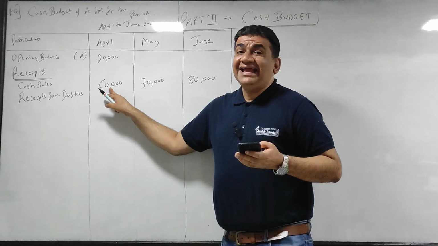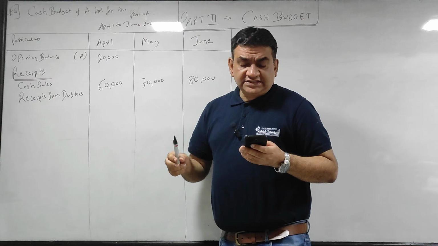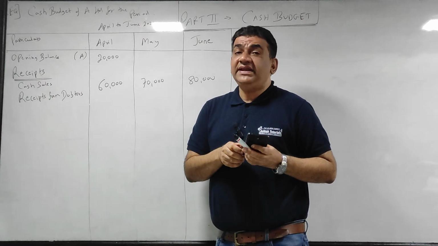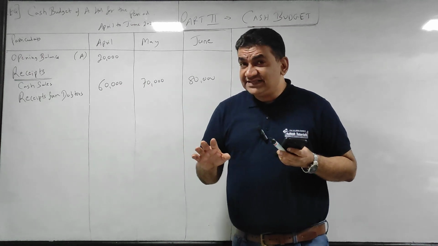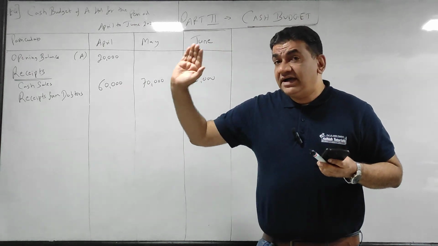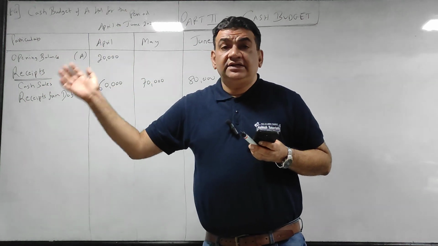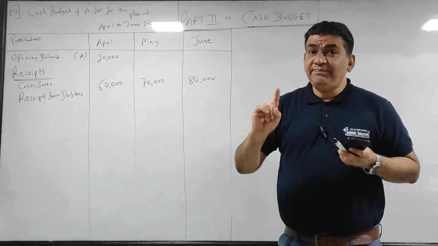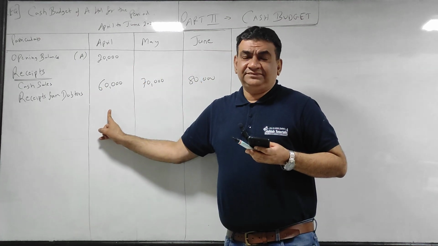Cash sales, I get the same amount that I sell in the current month. Credit sales, see, in March 1 lakh. Now, what is the credit period? My credit period is 1 month. That means, understand, the goods which I have sold in March, since my credit period is 1 month, I will get in April.